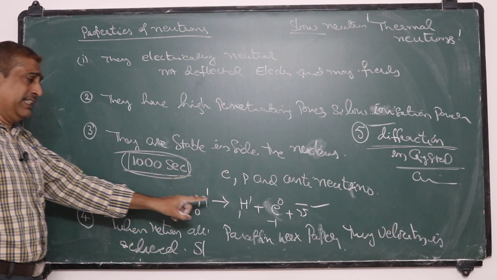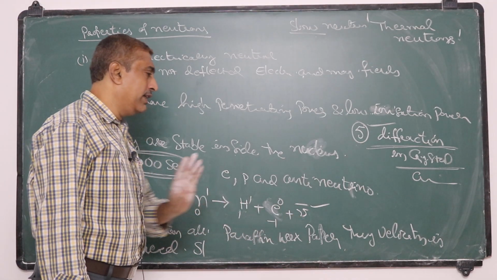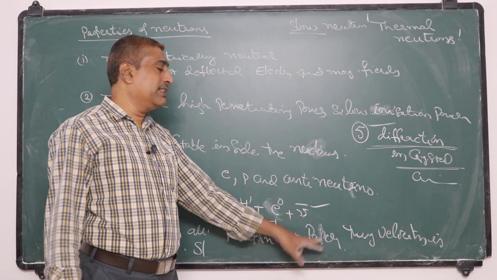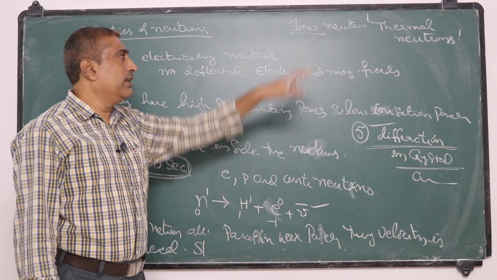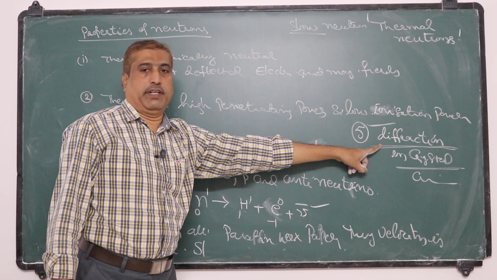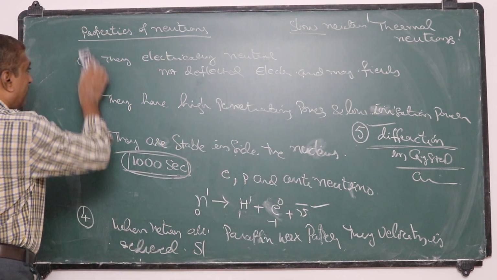After 1000 seconds, they decay into an electron, proton and antineutrino. When they pass through these materials, the velocity is reduced, and those slow neutrons are called thermal neutrons, and they exhibit diffraction.